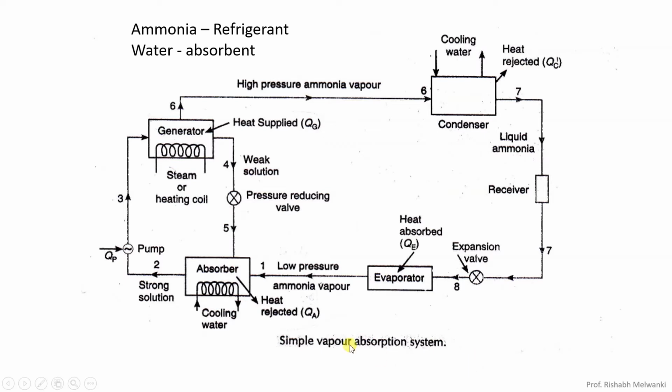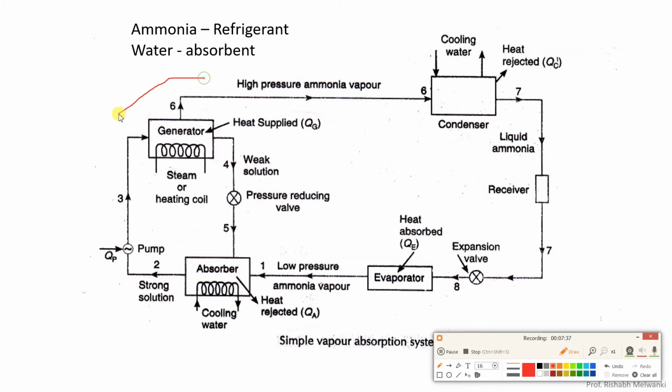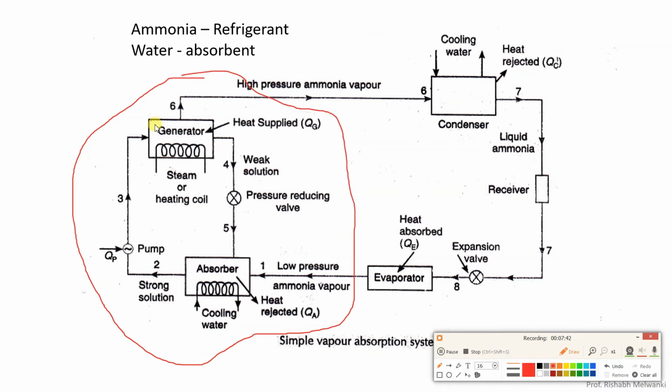Here you can see, in the vapor compression refrigeration system, we had the compressor, then the condenser, the receiver, the expansion device, the evaporator, and again the compressor. Now here the compressor is replaced by an absorber, a pump, a generator and a pressure reducing valve. So these 4 parts replace the compressor.